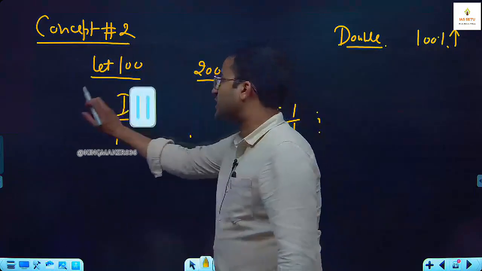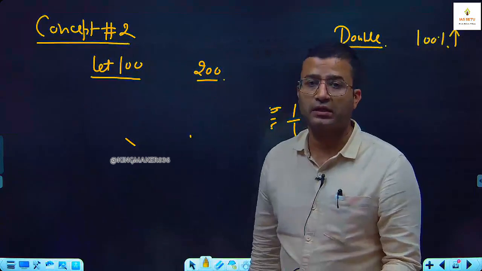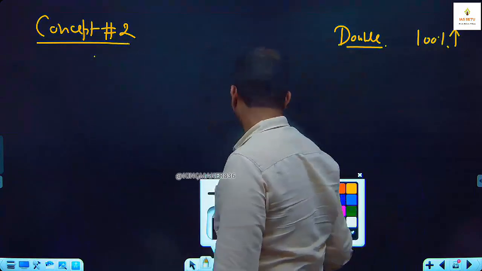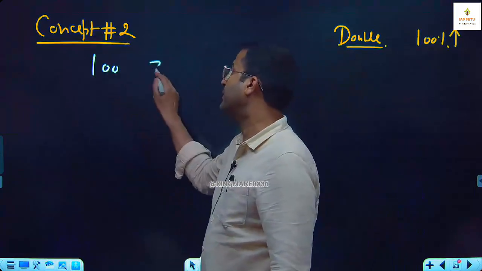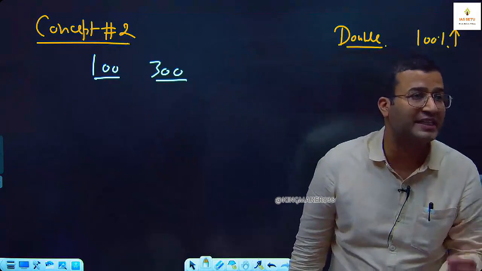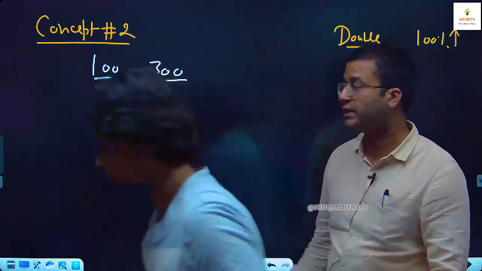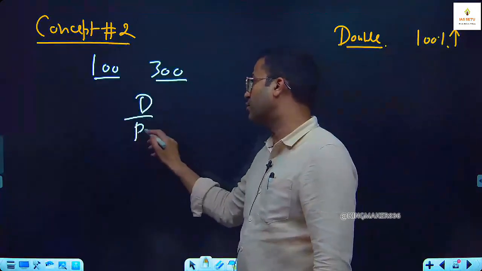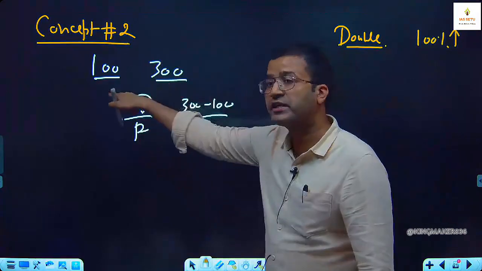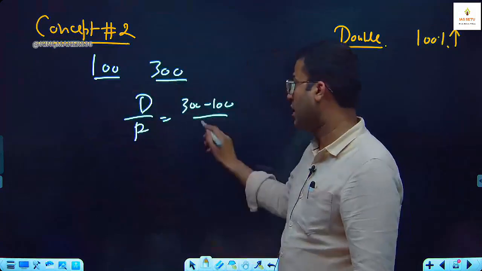Now next, if my salary becomes triple. Earlier we assume my salary is 100, now it becomes triple, it becomes 300. So we have to see how much percentage increase there is in my salary. Difference upon reference. 300 minus 100. Reference is the previous salary, 100.